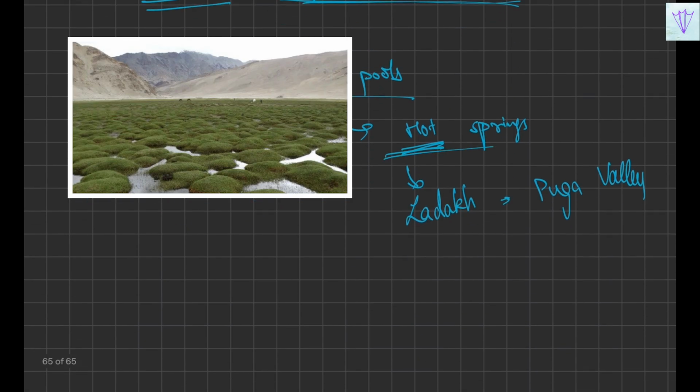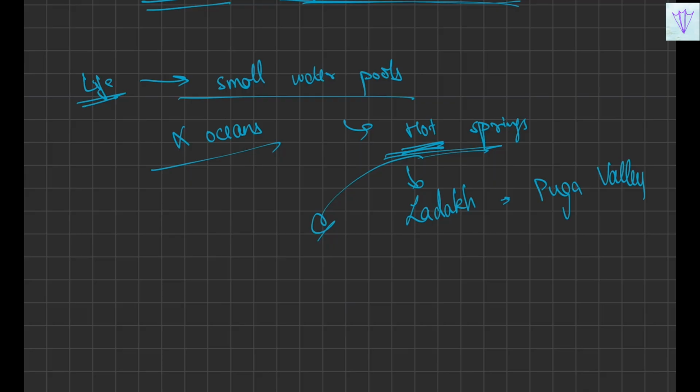So they believe that from these hot springs, various kinds of organisms have originated, and the organisms living in these hot springs are mostly the heat-loving bacteria, which are present in such humid conditions as well. The temperature is equal to 100 degrees Celsius, which is the boiling point of water. So such bacteria are called the thermophiles. As the name suggests, thermo in the sense heat. So heat-loving bacteria are called thermophiles.